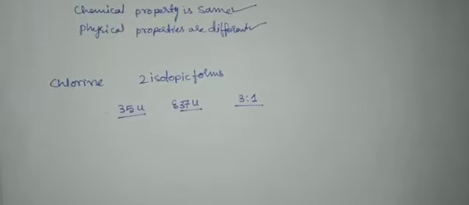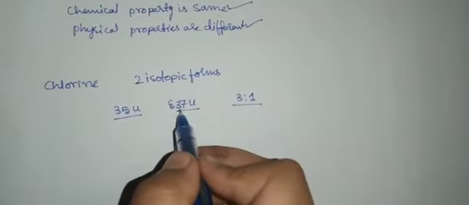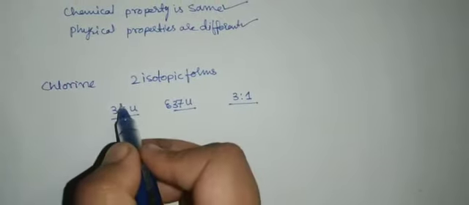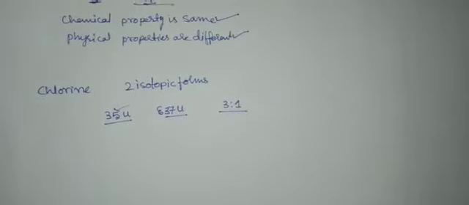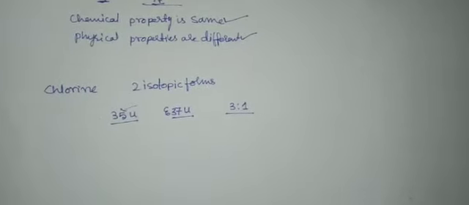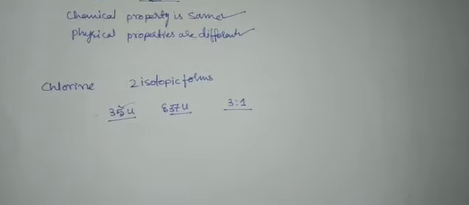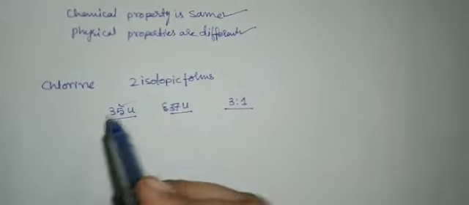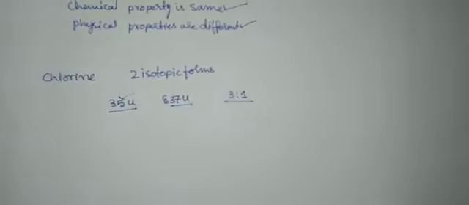If an element has no isotope, we would have directly taken the normal atomic mass of the element. Since it occurs in isotopic forms, if an element occurs in isotopic forms, then we have to know the percentage of each isotopic form, and then the average mass is calculated. So okay, let us find out.